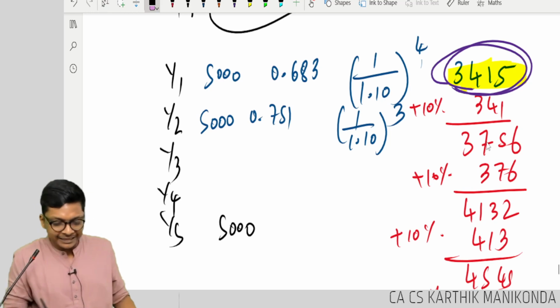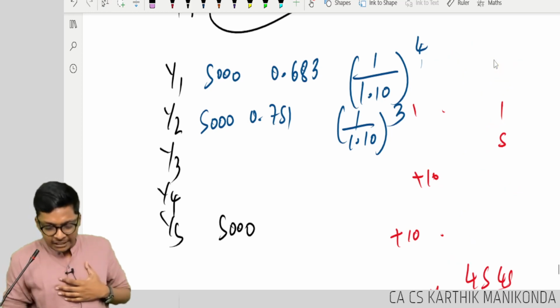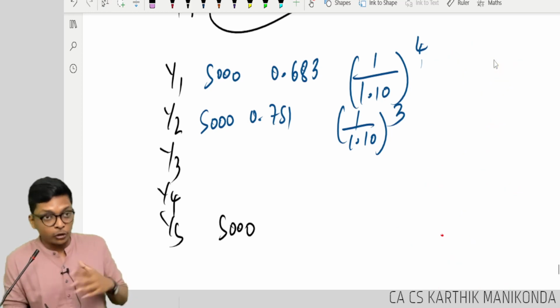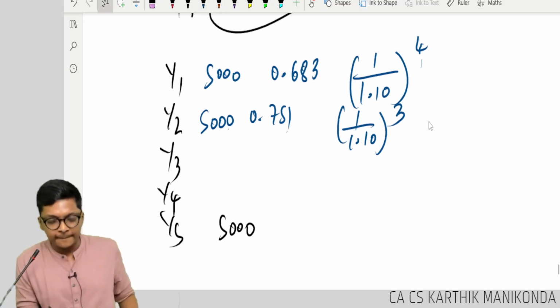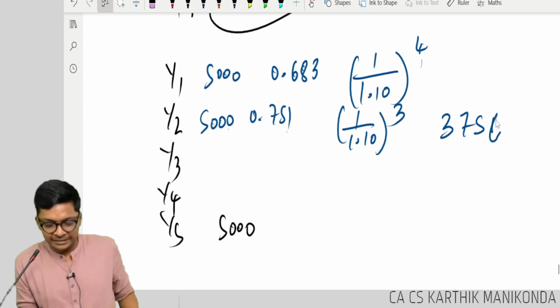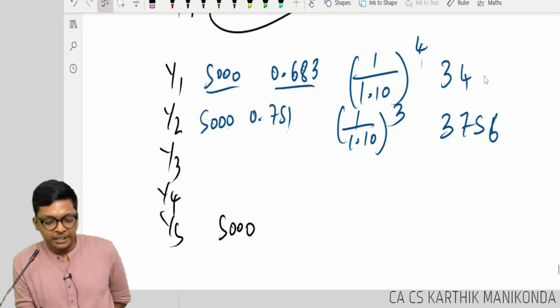5,000 × 0.751. Can I erase this corner red color computation to write the discounted thing? If you are not understanding, let me show you for all years. I will prepare one table for you. So now 5,000 into 0.751 is 3,756. First one we saw just now. Then 5,000 into 0.683 is 3,415.